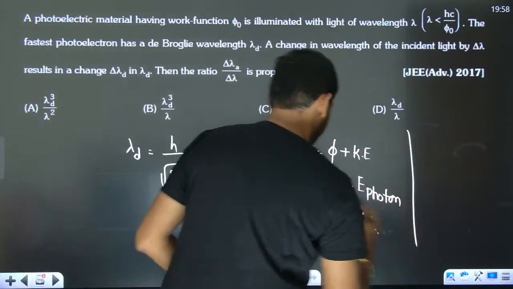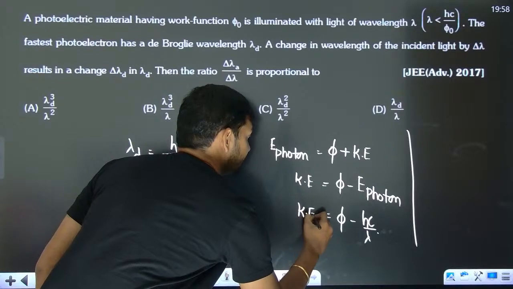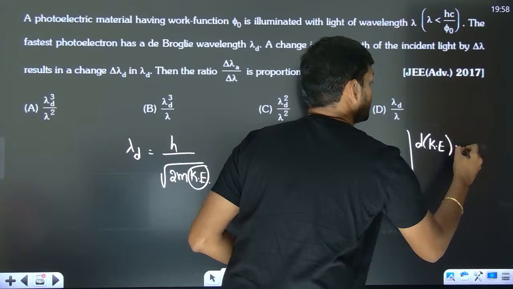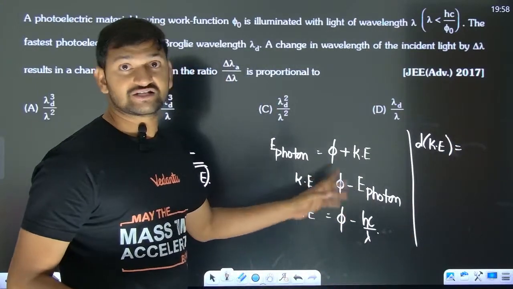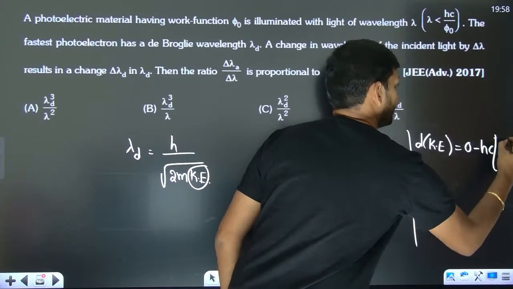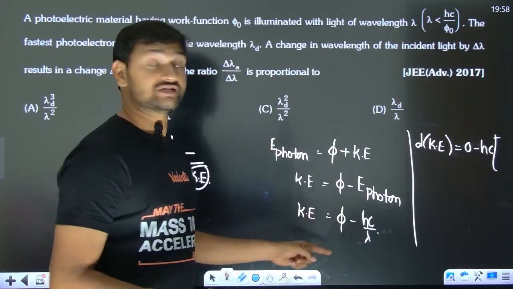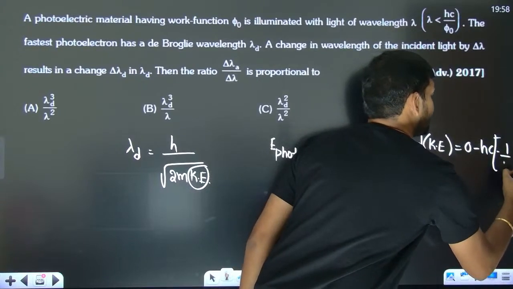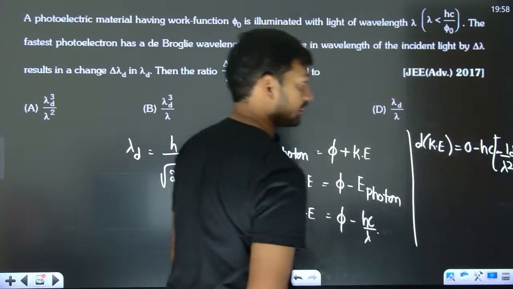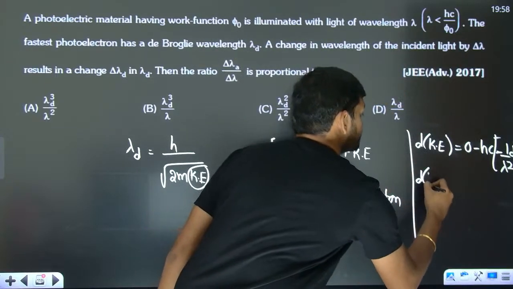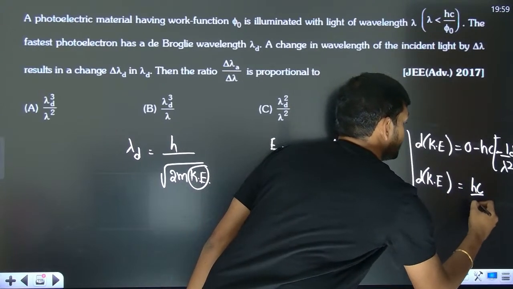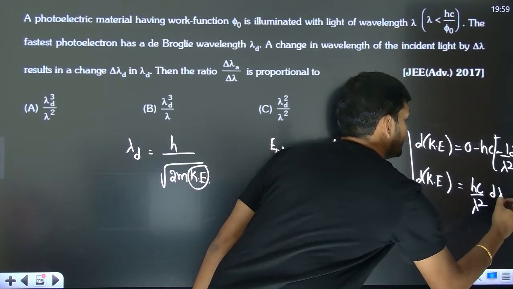You differentiate this KE. The work function is a constant, so it's 0, and the differentiation of hc by lambda will be minus hc by lambda square into d lambda. So the small change in the kinetic energy is going to be hc by lambda square into d lambda.